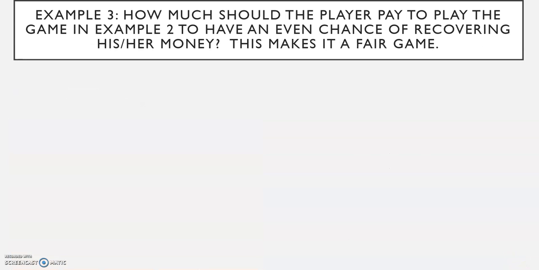Example 3. How much should the player pay to play the game in example 2 to have an even chance of recovering his or her money? If it's an even chance, it means it's a fair game.